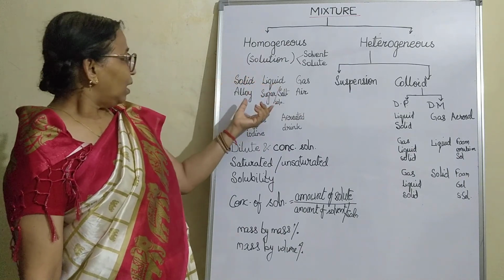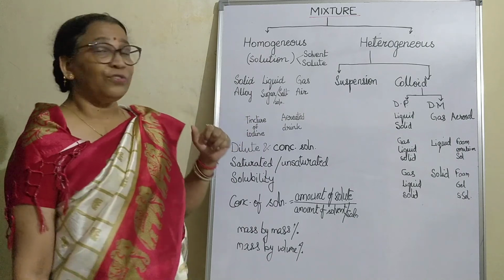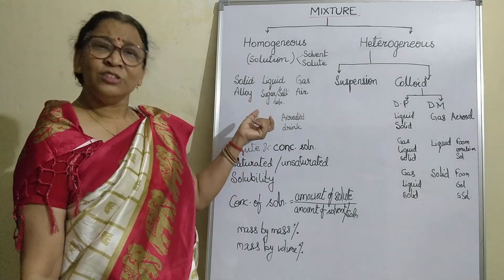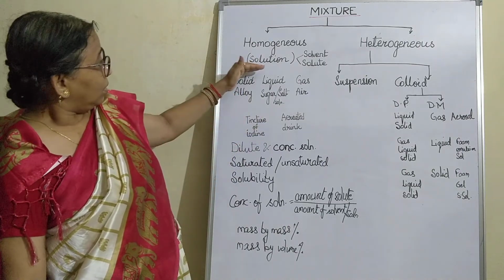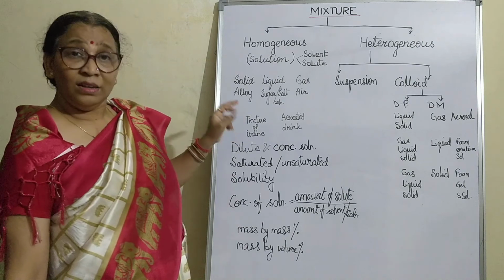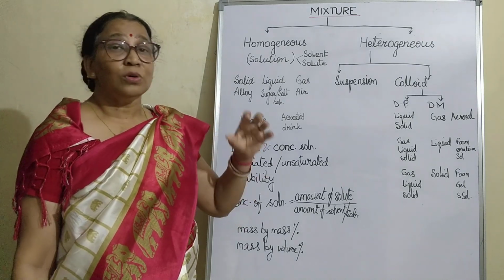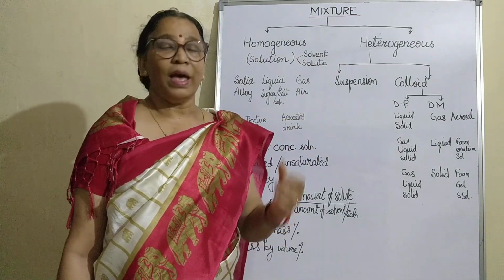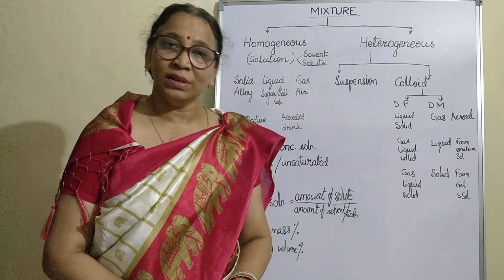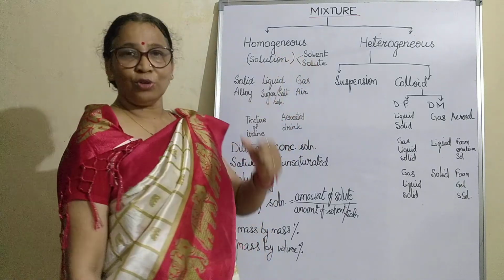Now other examples are tincture of iodine, in which iodine is added to alcohol. So iodine is the solute and alcohol is the solvent. You have studied about solvent and solute.